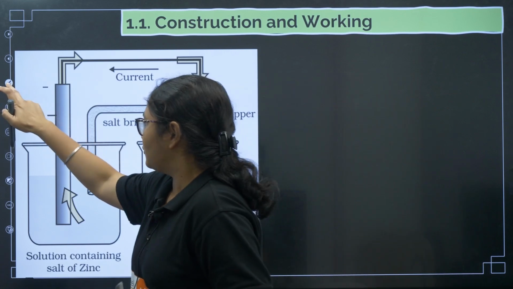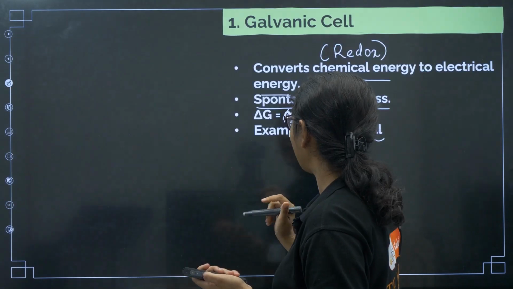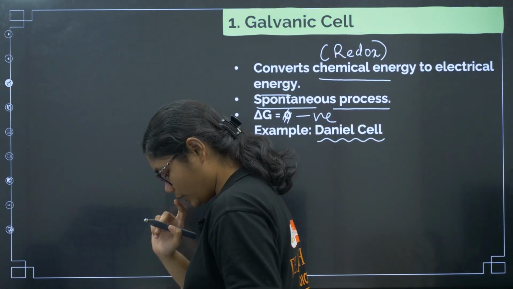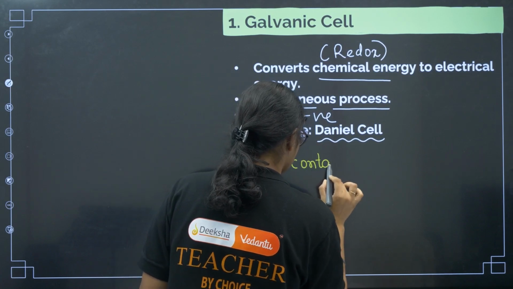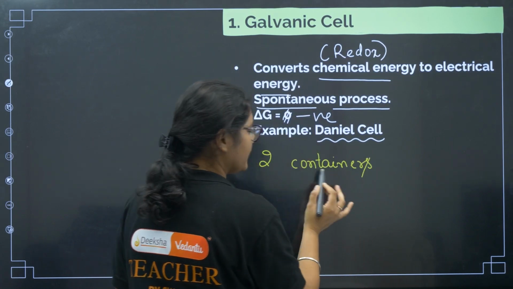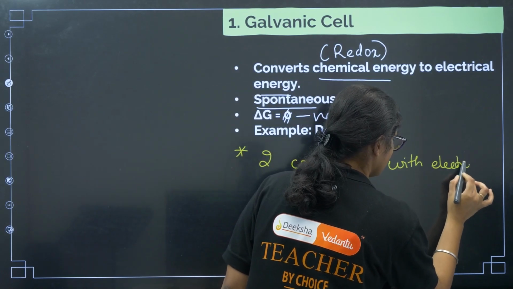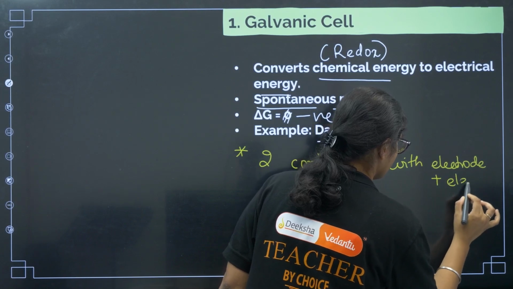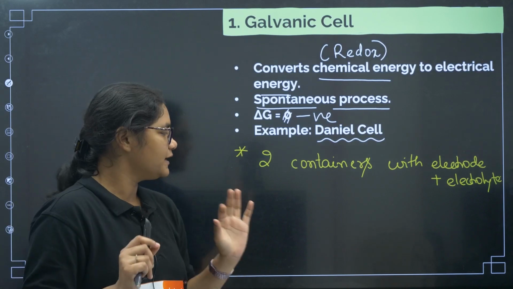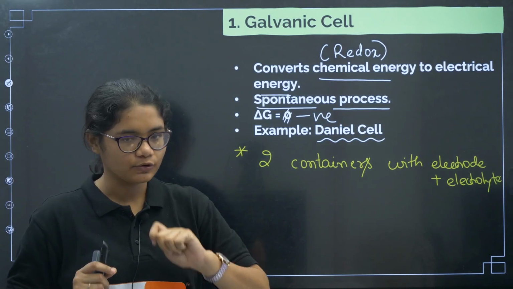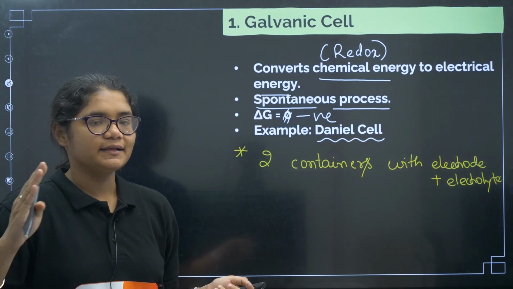First of all, you need to know that in a galvanic cell, I'll add one more point, that we need two containers, with electrode plus electrolyte. So a galvanic cell will contain two containers. In the two containers there will be electrodes and electrolytes. Now let us understand the working, taking the example of the Daniell cell.